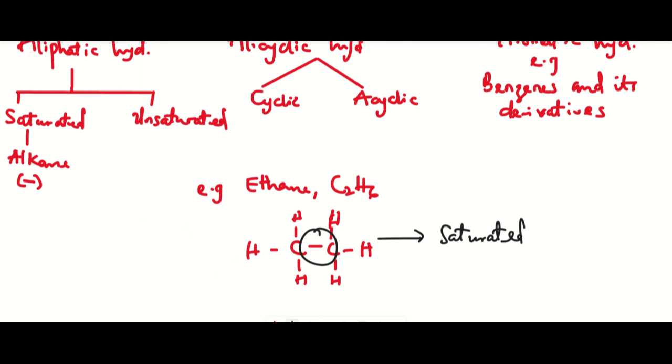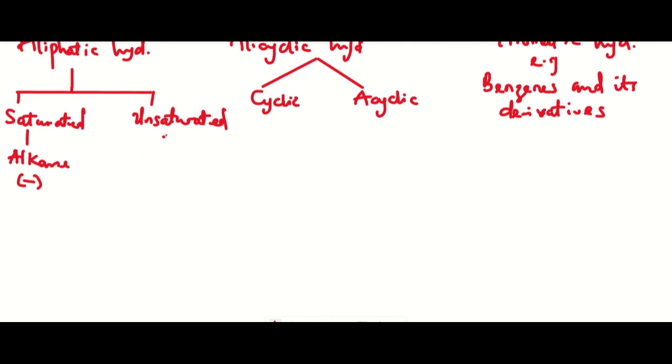Now, for unsaturated hydrocarbons, such as alkenes and alkynes. So alkenes are characterized by double bond, alkynes are characterized by triple bond. Once the number of bonds between the carbons in the compound is more than one, such compound is said to be unsaturated.